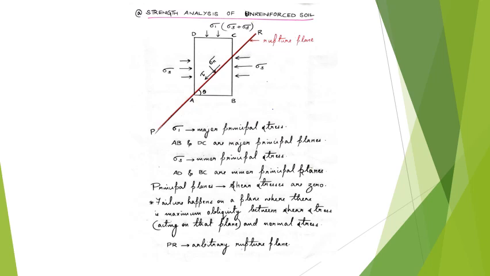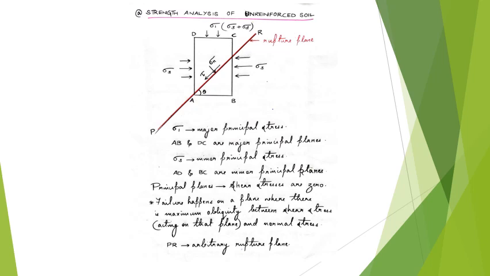Here we have to find the strength parameters of the unreinforced soil. For this we need to know how the soil fails. This kind of rupture plane is usually observed in most triaxial test samples, and therefore, to start with, we'll assume a rupture plane inclined at angle theta to the major principal plane AB. This rupture plane PR is just an arbitrary rupture plane to start with.